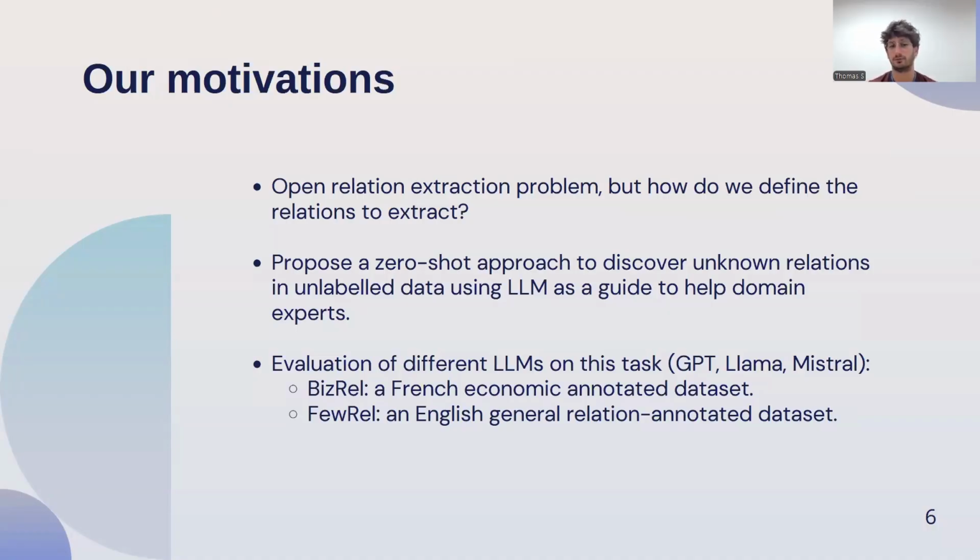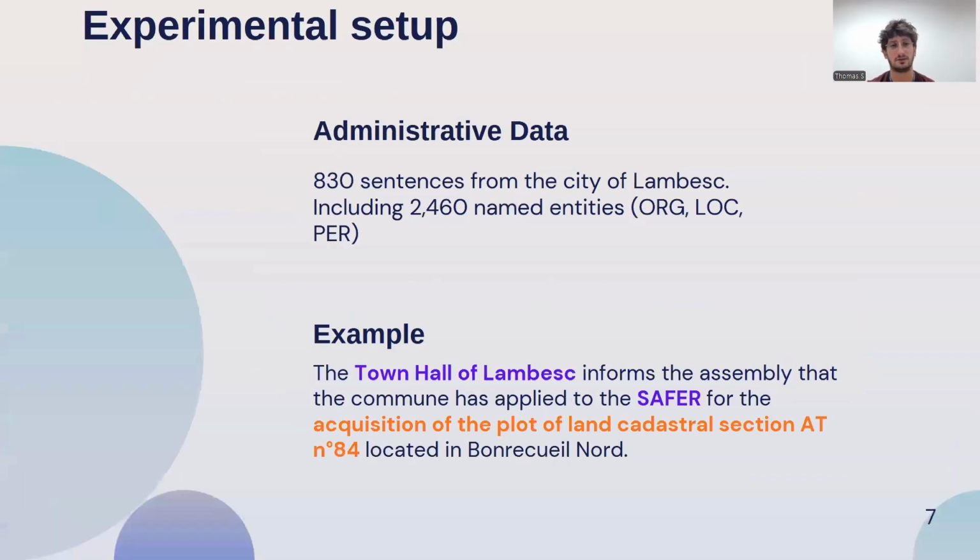What we want to propose is a zero-shot approach to discover unknown relations in unlabeled data, using an LLM as a guide to help domain experts. And what we do is an evaluation of different LLMs on this task, with GPT, Llama, and Mistral, on two annotated datasets: BizRel, a French economic annotated dataset, and FuRel, an English general relation annotated dataset.